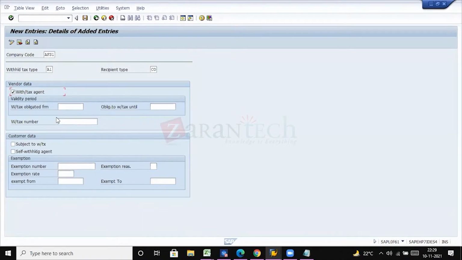Are you following? Withholding tax obligation from, and no need of updating these details. Obligation.